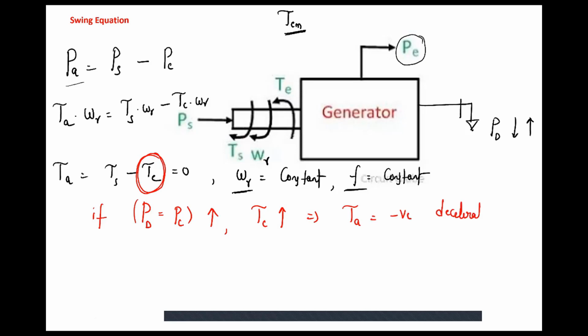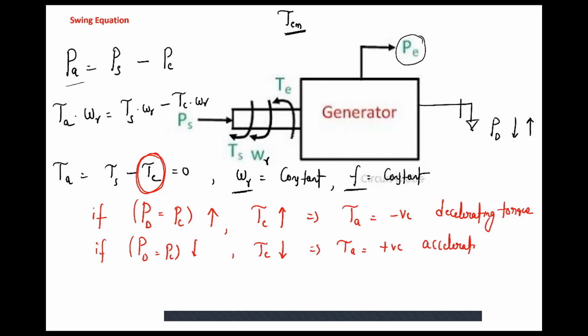The net torque will be a decelerating torque. Understand? If the load suddenly decreases because of some fault or anything, then the electromagnetic torque decreases, and my tau A becomes positive, so the net torque is an accelerating torque. Understand?